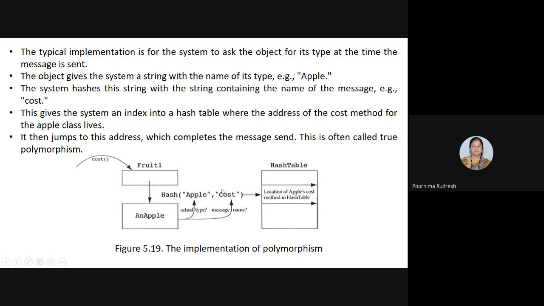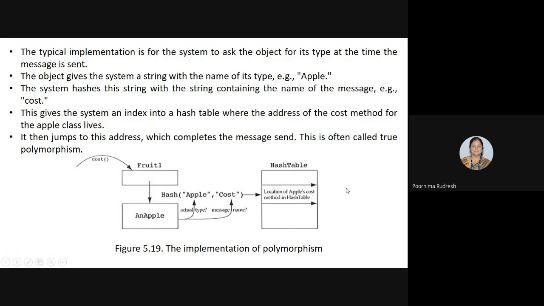What is the name of the message? It is cost. See here, the cost function is executed, and the name of the message is cost. So the hashing function hashes the apple string with the name of the message, cost, and that gives an index into a hash table. So the combination of apple and cost gives an index to the hash table.